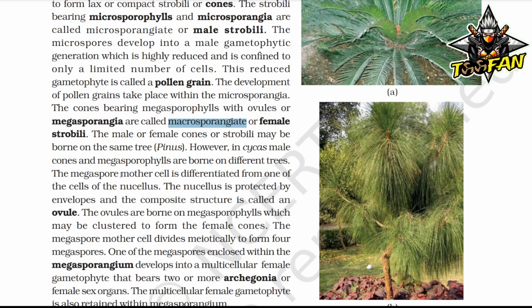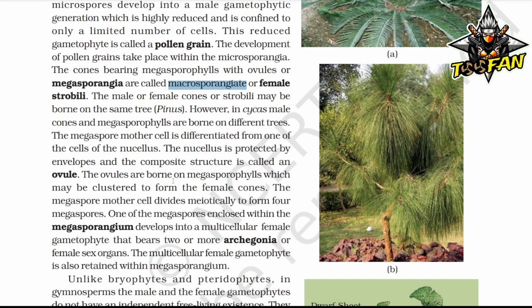The megaspore mother cell is differentiated to form one of the cells of the nucellus. The nucellus is protected by envelopes and the composite structure is called an ovule. The ovules are borne on megasporophylls which may be clustered to form the female cones.